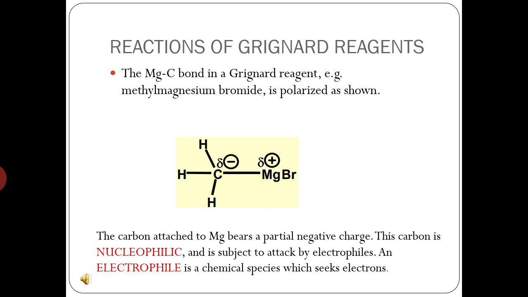Since the carbon containing negative charge is attracted towards the positive charge, this center behaves as a nucleophilic center, while the magnesium behaves as an electrophilic center.